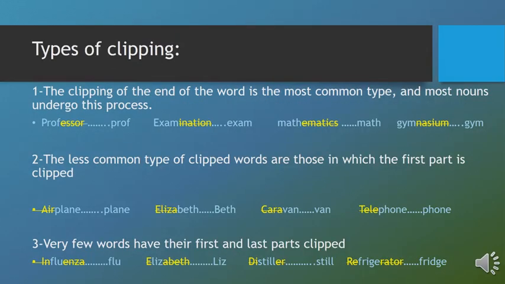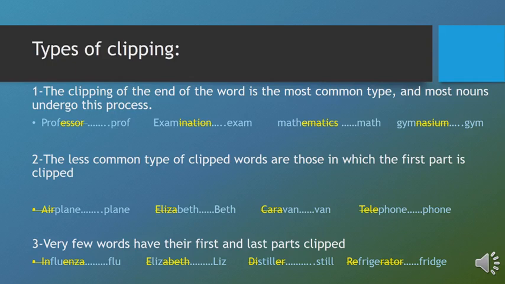There are three types of clipping. The first type is the most common type. It is clipping the end of the word, the last part of the word. Most nouns undergo this process. It means that mostly it happens with nouns. Let's take some examples of clipping the last part of the word.